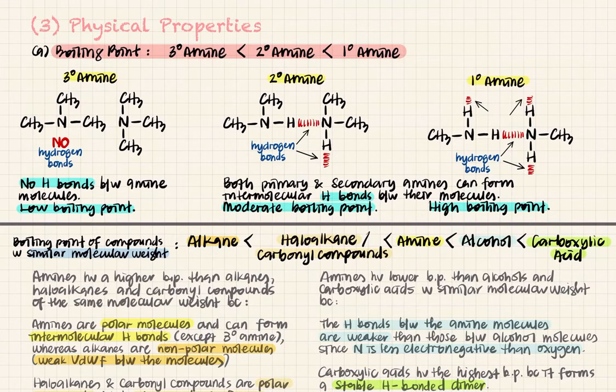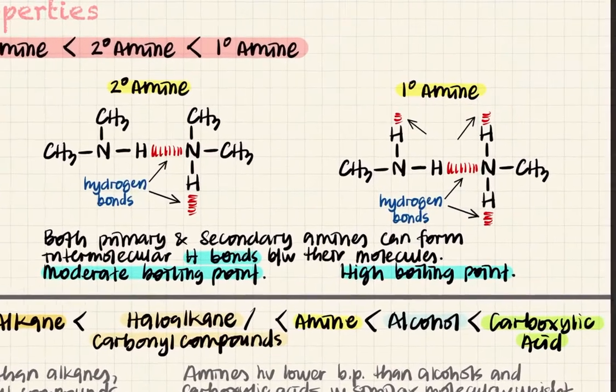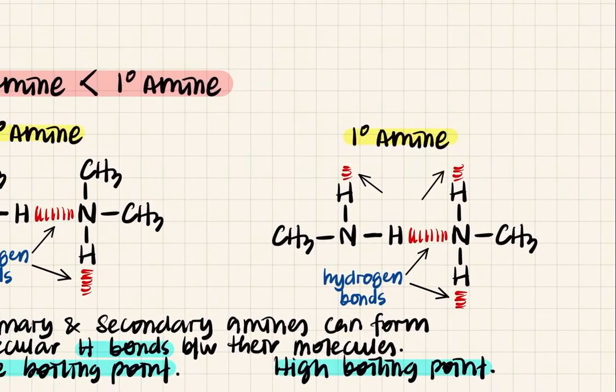Okay, so amines, you know that it has nitrogen and hydrogen, right? So for primary amine, you have two hydrogens attached to your nitrogen, so therefore it can form two hydrogen bonds each.